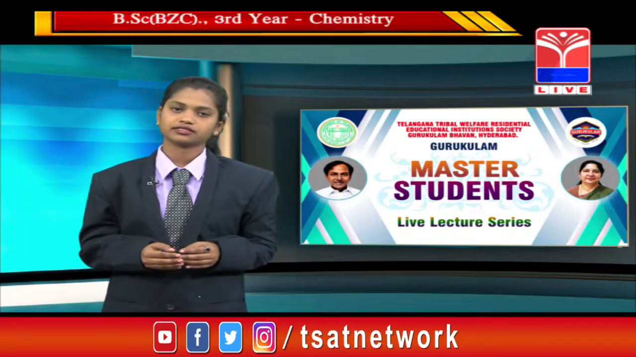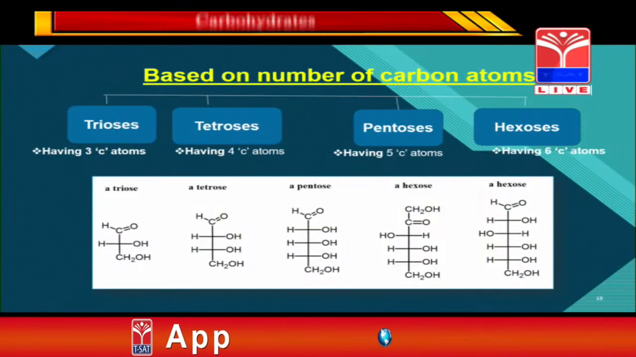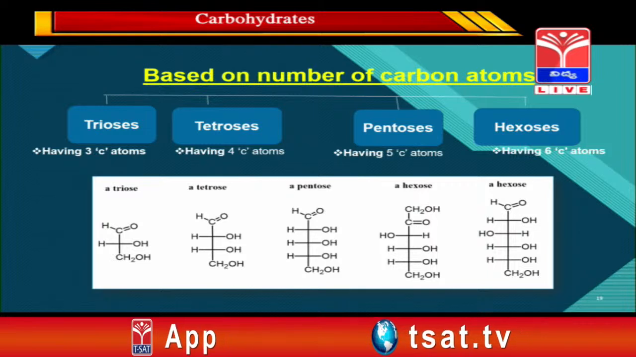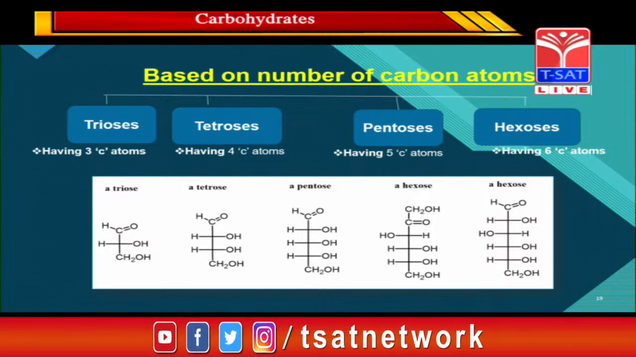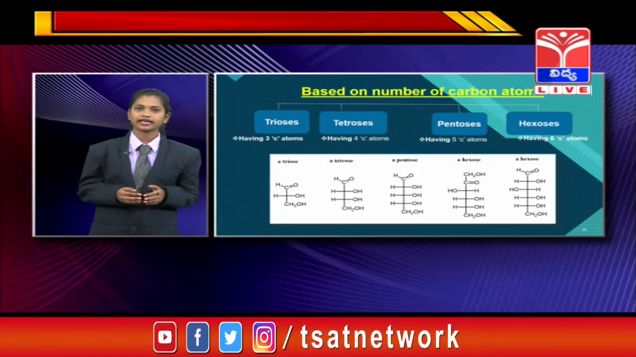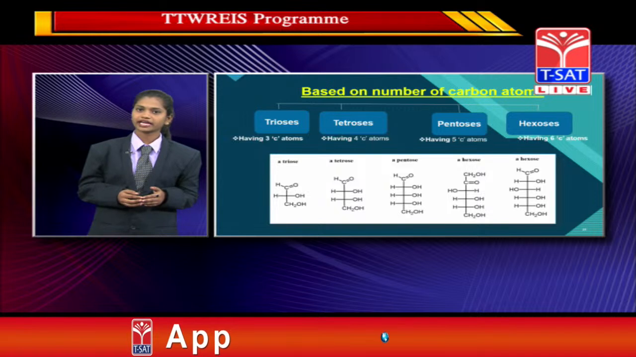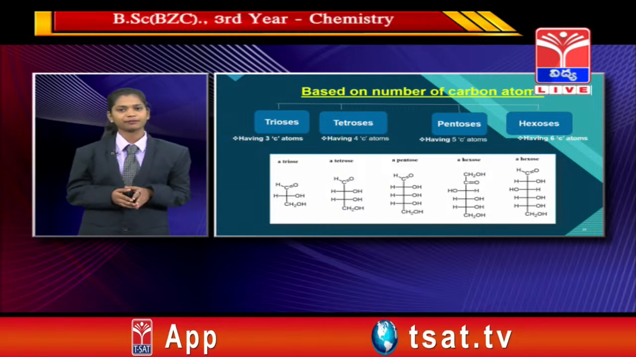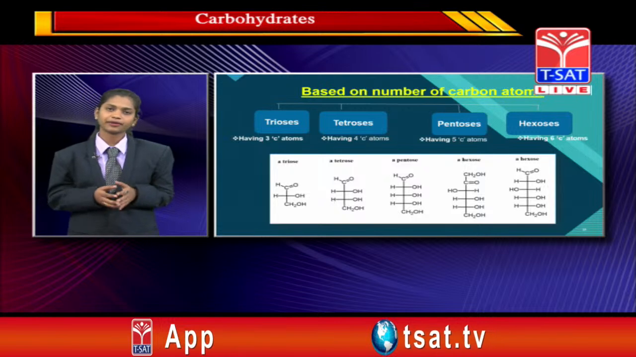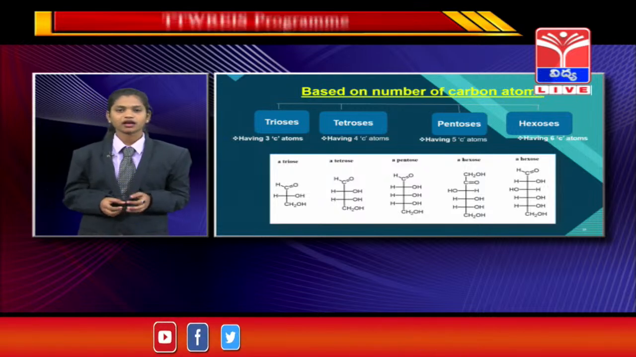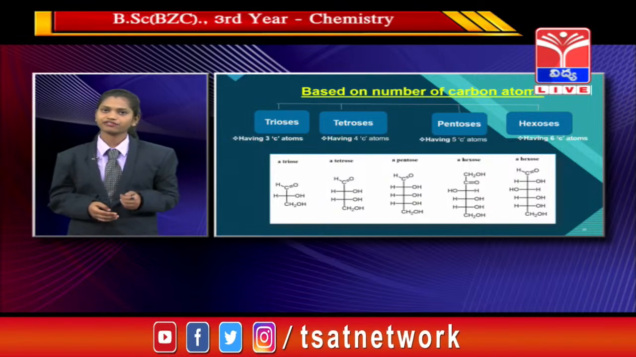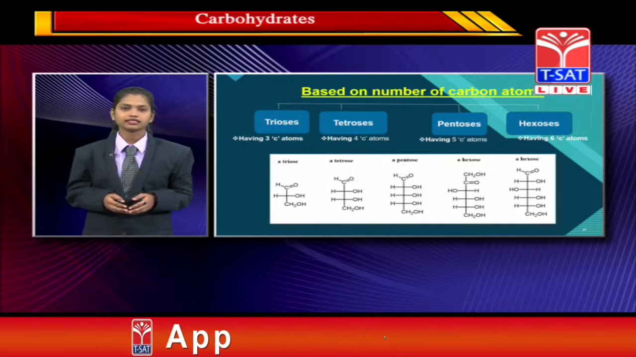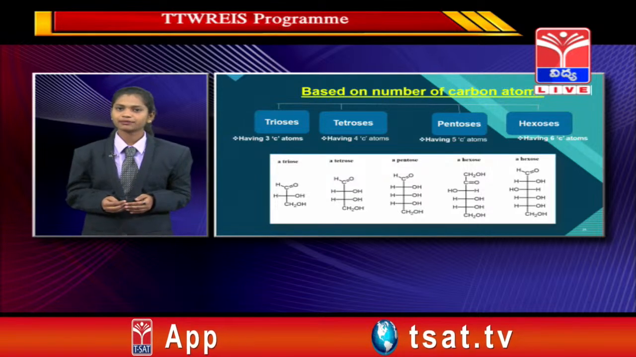Then we have tetroses. These carbohydrates consist of 4 carbon atoms. An example of tetrose is D-threose. And we have pentoses, carbohydrates having 5 carbon atoms. An example of pentoses is D-ribose. And the last, the hexoses. Hexoses are carbohydrates consisting of 6 carbon atoms. Examples of hexoses are many. We'll discuss 2 of them, glucose and fructose. These consist of 6 carbon atoms. You can see the slide which is based on the number of carbon atoms.